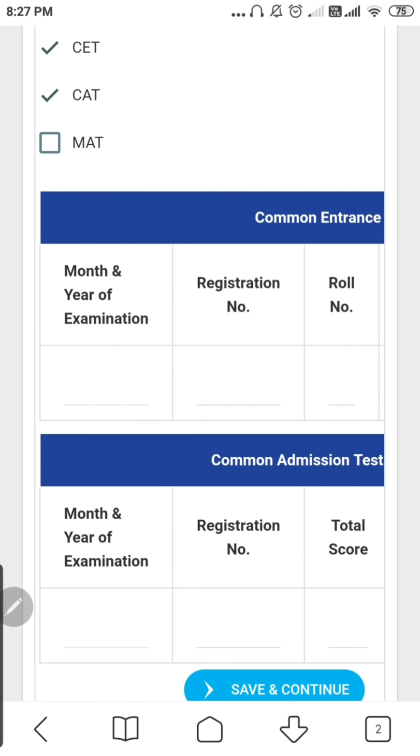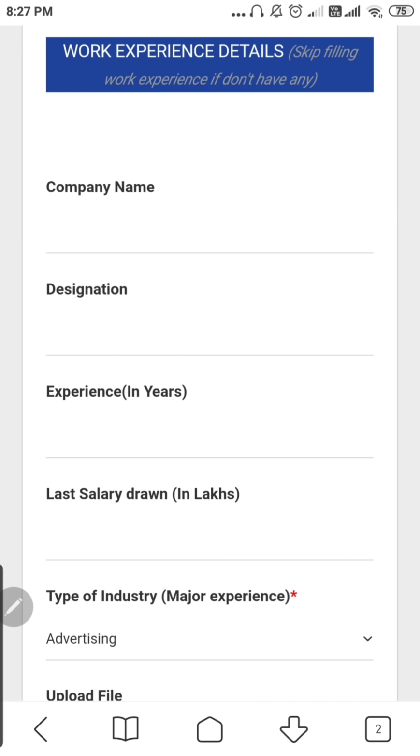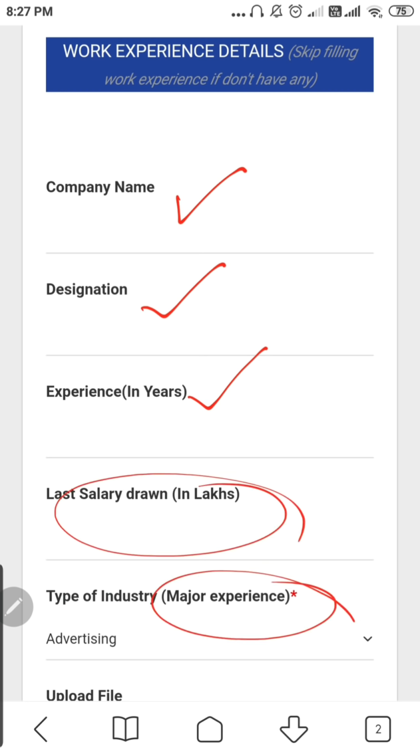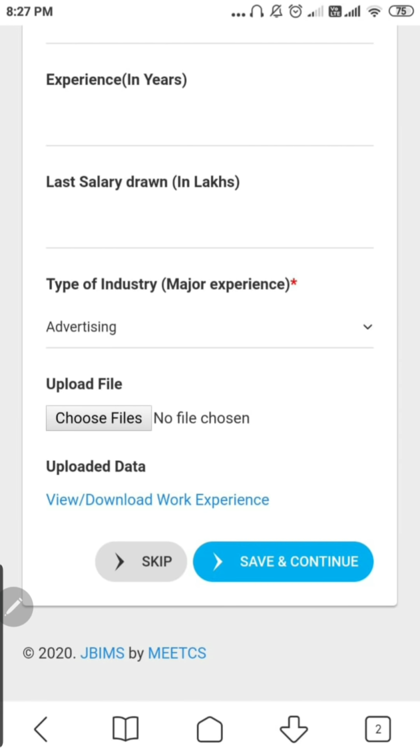After this, they are asking you for the CAT score and percentile. Now comes the work experience: which company you worked for, your designation, years of experience. Only full-time work experience after graduation is counted. If you're working part-time along with graduation, that is not counted as work experience; it can be counted as project assignments. Then the salary and which industry you want to work for, and you have to upload the certificate for that.